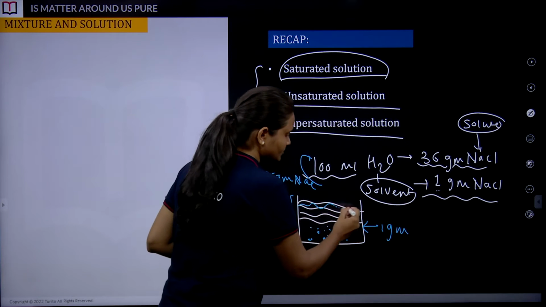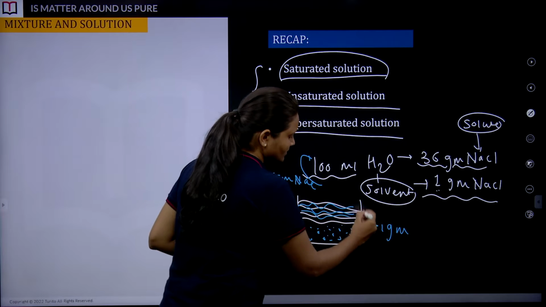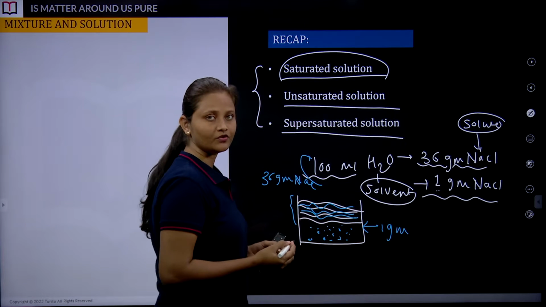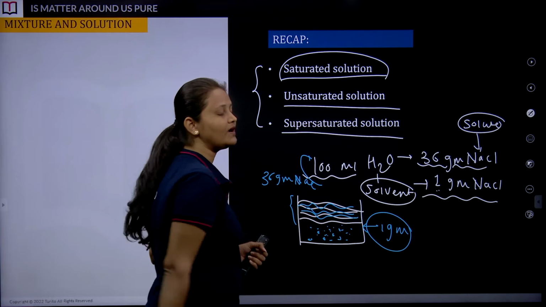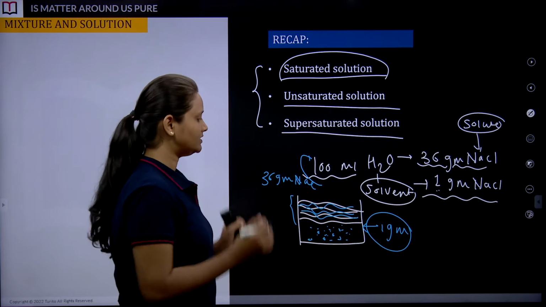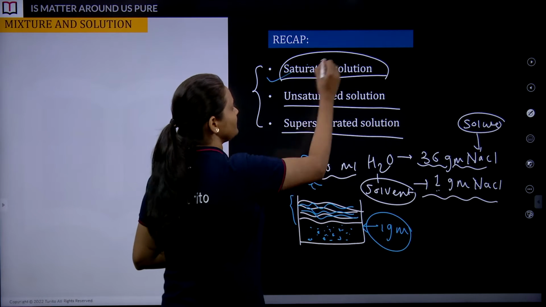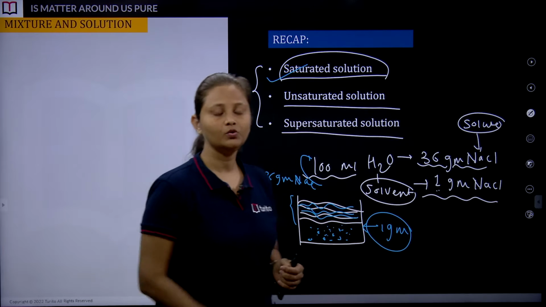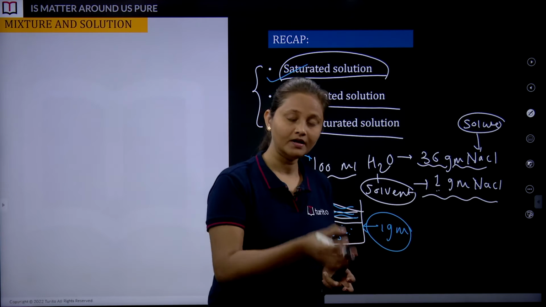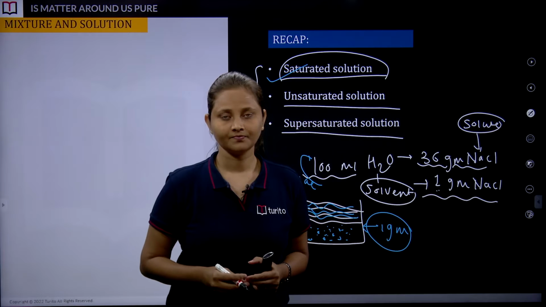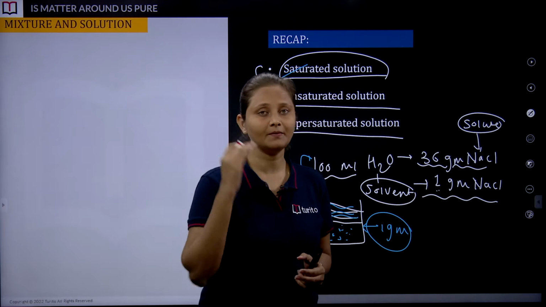This is the dissolved solute and solvent. Here we have undissolved 1 gram of sodium chloride, and this solution is labeled as a saturated solution. You cannot add an extra amount of solute to a particular solvent beyond its maximum capacity.